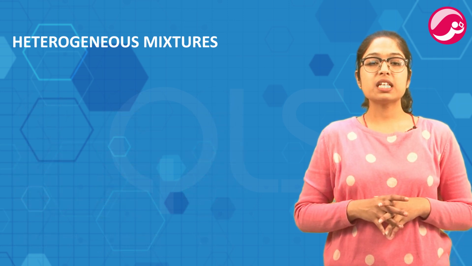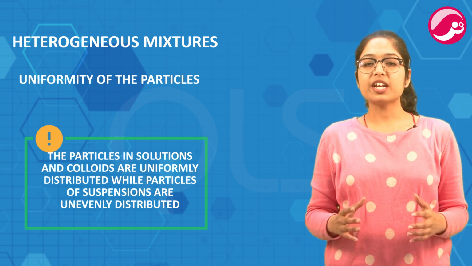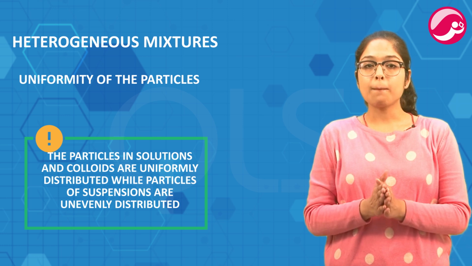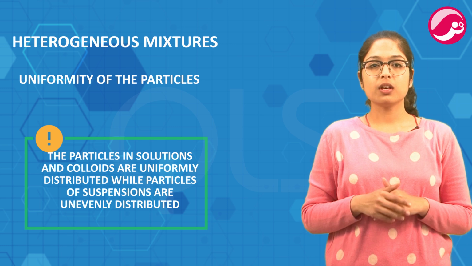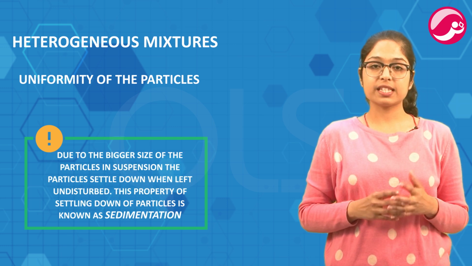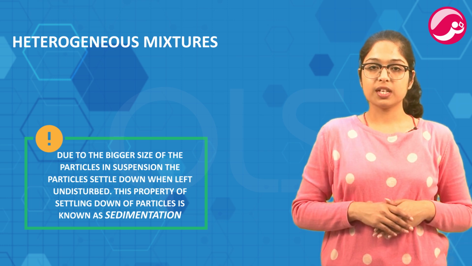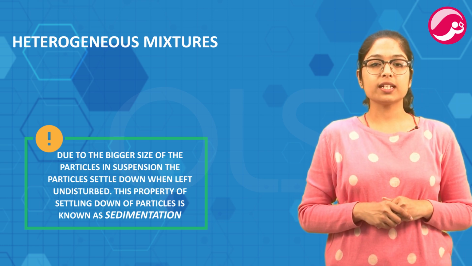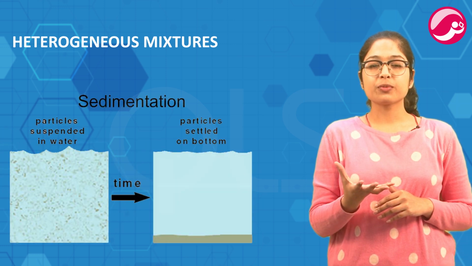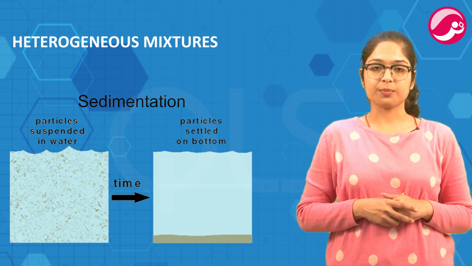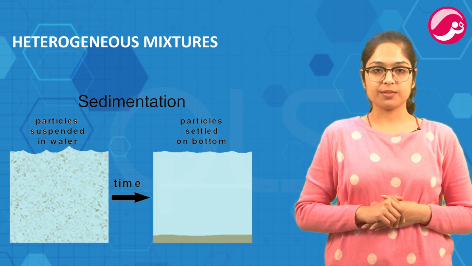The next property is the uniformity of the particles. The particles in solutions and colloids are uniformly distributed, while particles of suspension are unevenly distributed. Due to the bigger size of the particles in suspension, the particles settle down when left undisturbed. This property of settling down of particles is known as sedimentation. जो सस्पेंशन के पार्टिकल्स होते हैं वो जल्दी से जल्दी सेडिमेंट हो जाते हैं, बट सॉल्यूशन एंड कोलॉइड्स के केस में ऐसा नहीं होता है.